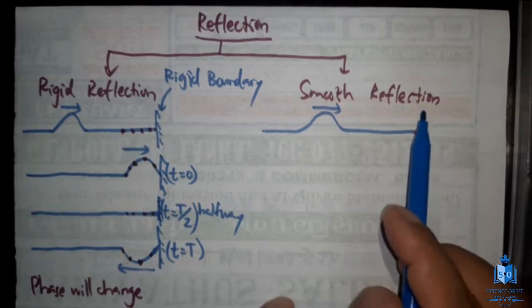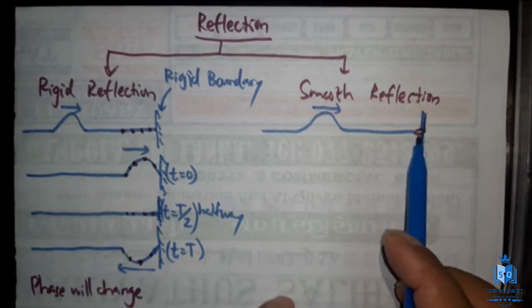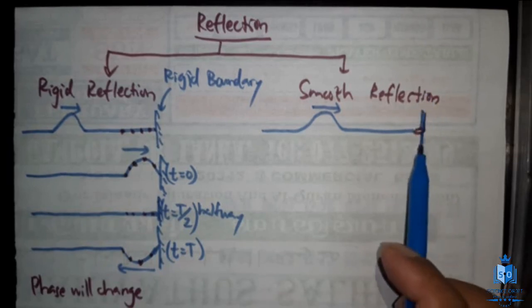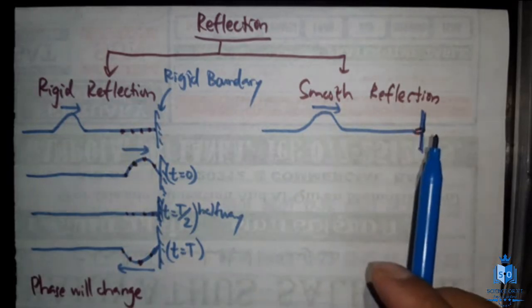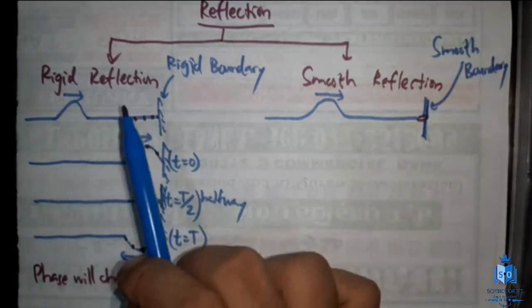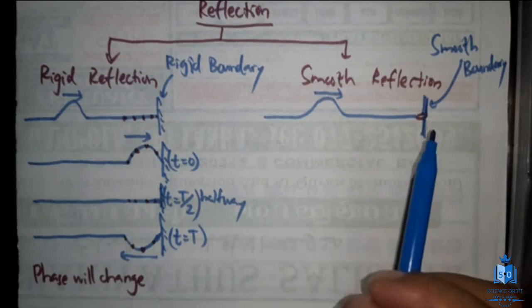There is a bar-like thing, and there is a ring, and this bar is frictionless. This ring is free to move up and down. So this kind of boundary, we call it a smooth boundary. Okay, rigid boundary, smooth boundary. From the diagram, you will be able to understand it.